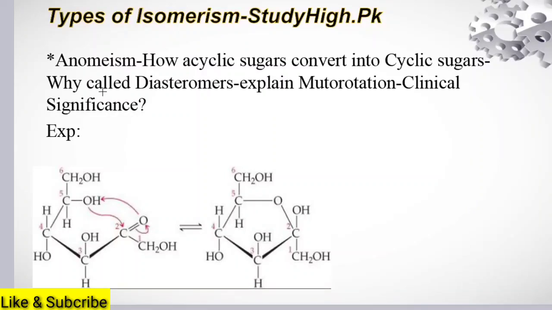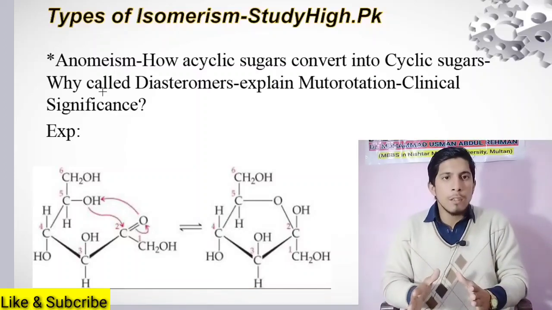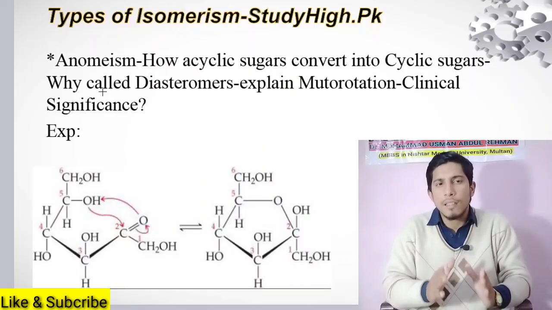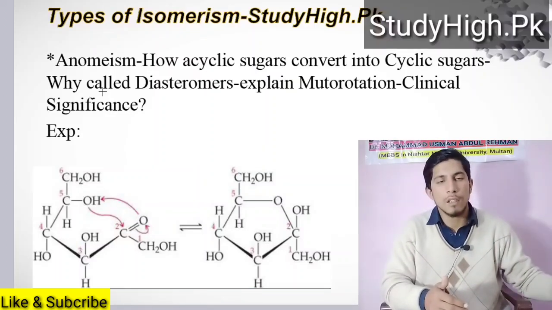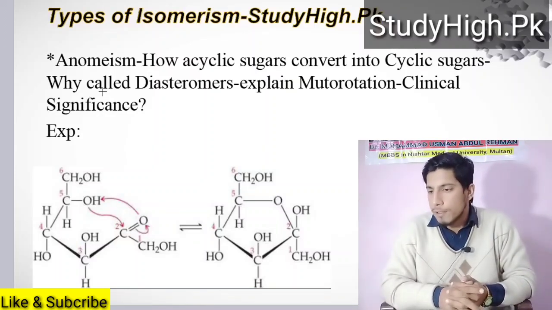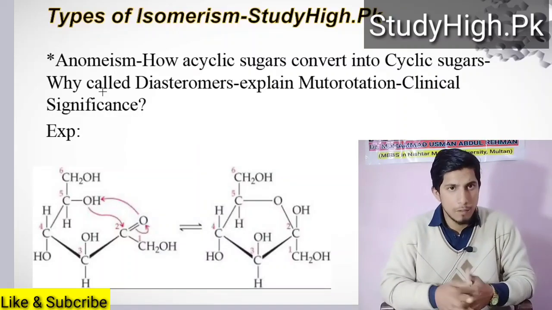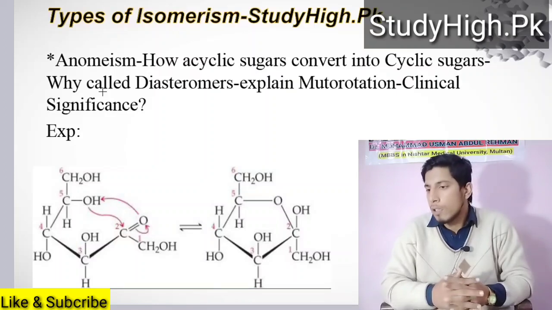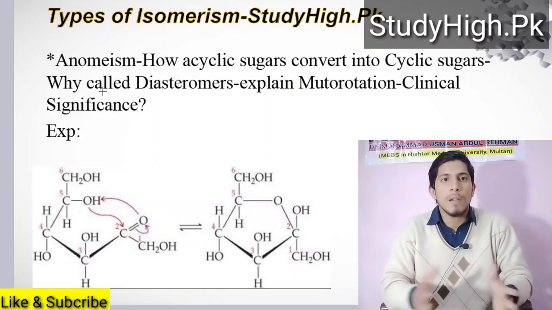To understand anomerism, first of all you must know how acyclic sugars are converted into cyclic sugars, and what possible changes occur in their structure when a specific acyclic monosaccharide is converted into cyclic form. The second question: why are anomers also called diastereoisomers? This is a concept which I will tell you. Also, what is mutarotation and its clinical significance.